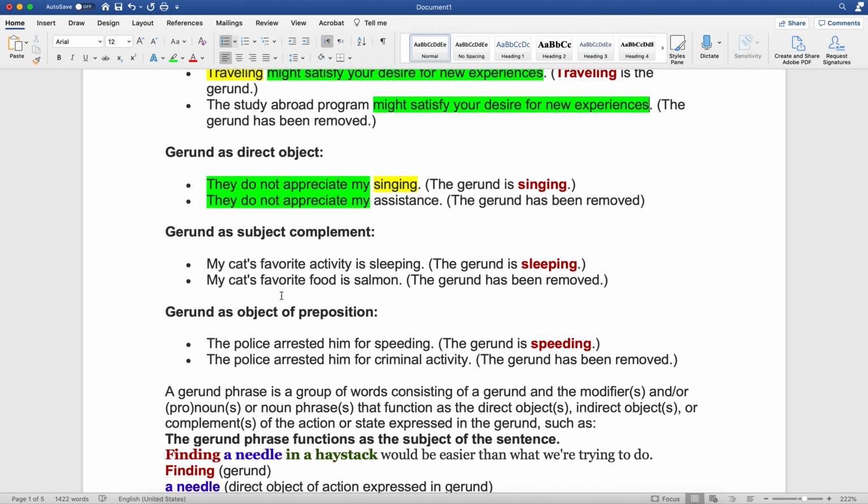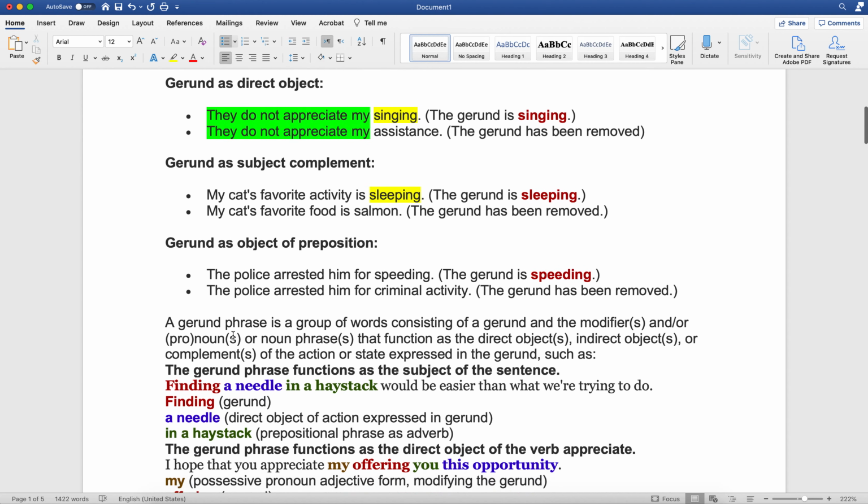We can use gerund as a subject complement. So my favorite cat activity is sleeping. Sleeping here is used as a subject complement. All right, my cat's favorite food is salmon. So we see again similar sentence structure here. Nothing changes. We just can use gerunds in the place that we would normally use a subject complement.